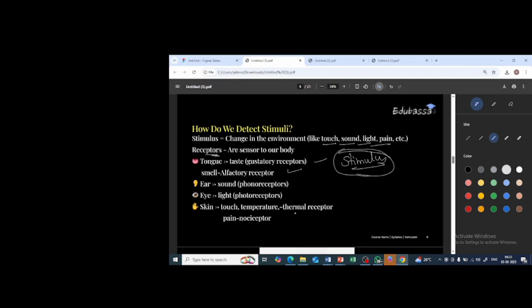So these are the receptors which take up the information from the stimulus to the nerves. This is important in order to detect the stimuli. Stimuli is the plural; stimulus is the singular of it. Okay, fine.